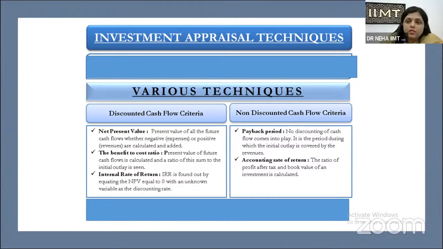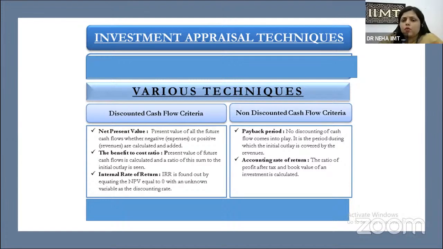So IRR is basically the place where your NPV is zero, the rate at which you can discount your future cash flow. If you don't take that option, the opportunity cost of the option you have selected, that computes your IRR. So these are the discounting techniques which help a manager to take various business decisions.